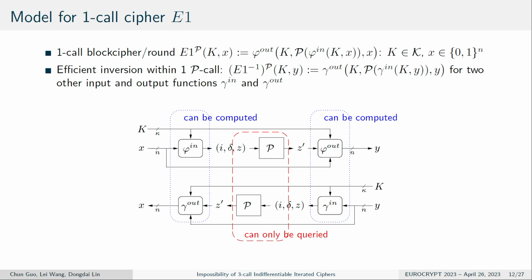So let's begin with the one-core block cipher. The top of the picture is the encryption of the one-core block cipher, and the bottom is the decryption of this block cipher. The adversary can have access to the middle part, which is the permutation. But for the left part and right part, it can only compute them, but they cannot be accessed by the adversary because they involve the secret key. And this should also be efficiently invertible.